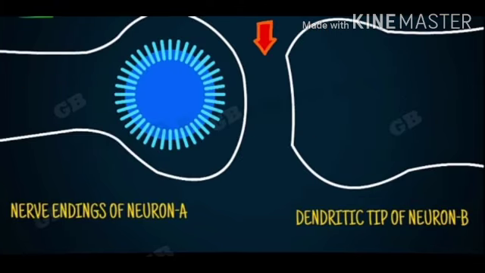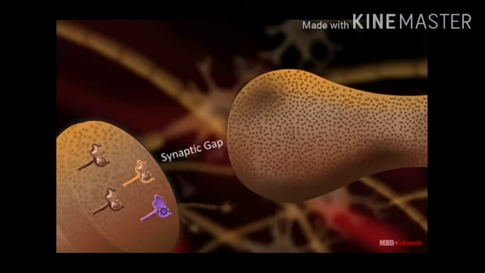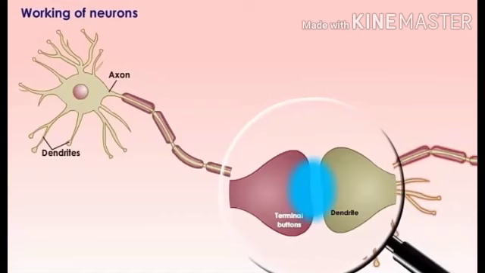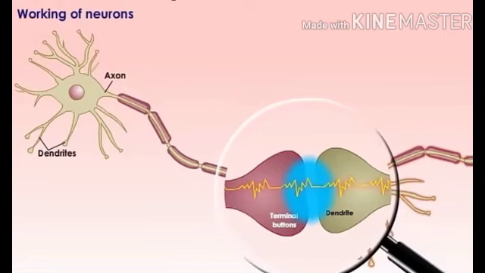This impulse travels from dendrites to the cell body and finally reaches axon endings. In the axon endings, the electrical impulse sets off the release of some chemical substances. These chemicals help in transmitting the impulse across the synapse. In this way, the impulse is transferred from one nerve cell to another cell.